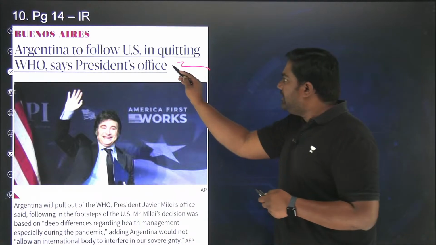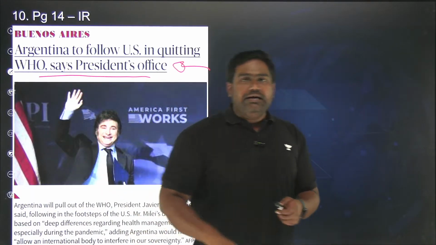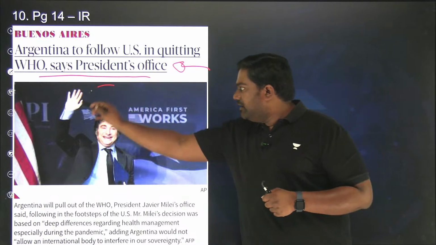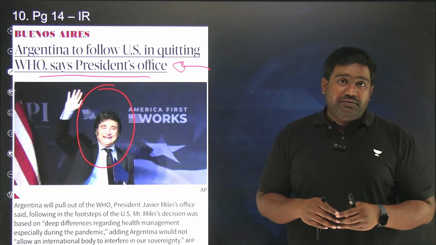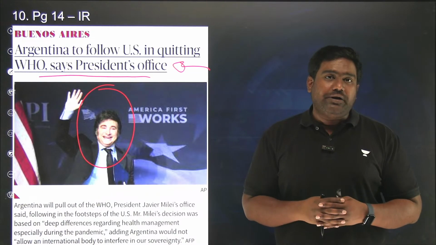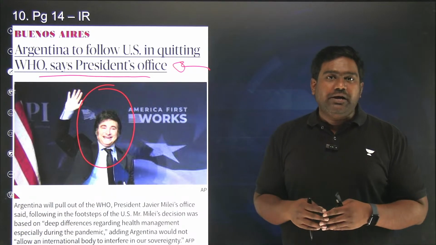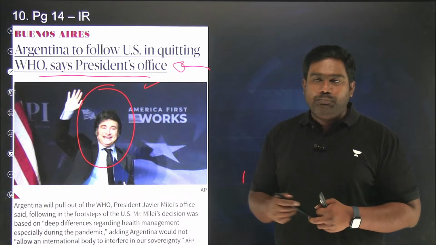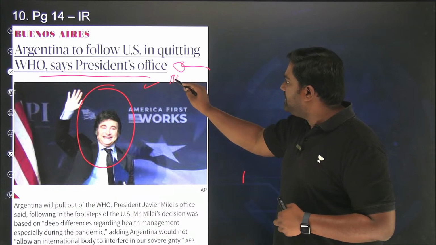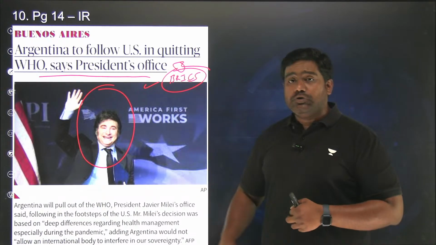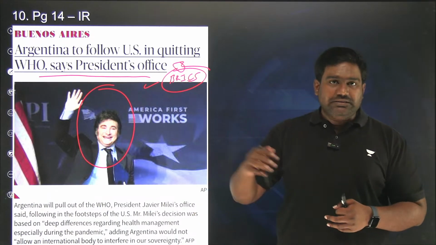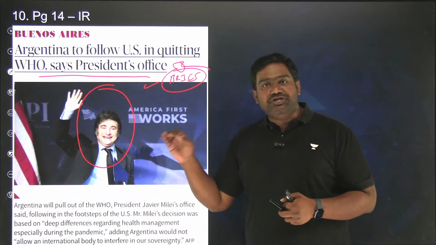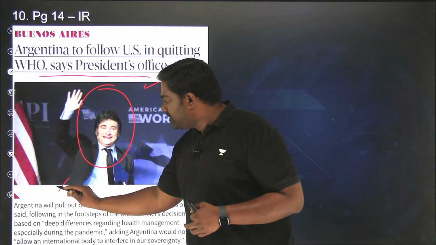Then coming to the last article, just a small update. Argentina has joined United States in exiting World Health Organization. The Argentinian leader, Javier Milei, is a very close follower and a friend of Donald Trump. Both are from the far right-wing ideology and generally they follow the same footsteps. It was the same Argentinian leader who pulled Argentina away from the BRICS grouping. Argentina was supposed to join BRICS as a member with other countries like Egypt, Iran, Ethiopia and others. But at the last minute, Argentina rejected the membership for BRICS because there was a change of government.